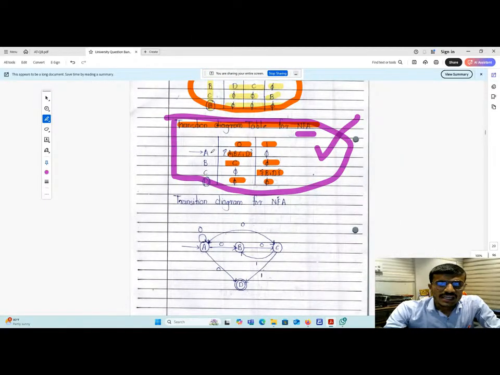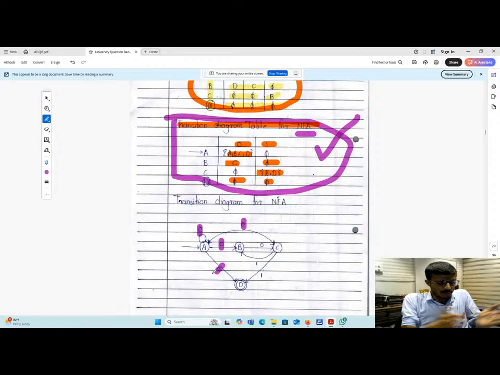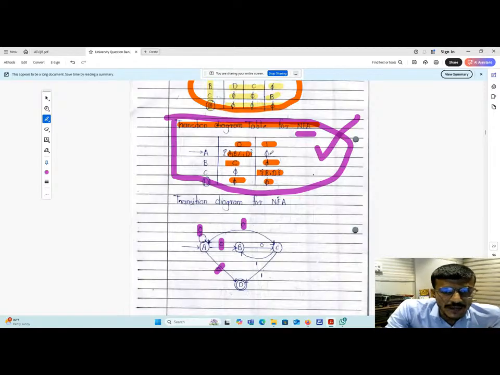If you see, A on zero transition goes to A, B, C, D. So A on 0 goes to B, A on 0 goes to C, and A on 0 goes to D. No issue. Then A on 1 goes to phi. So there is no transition with respect to 1, so it is not necessary to mention this phi.